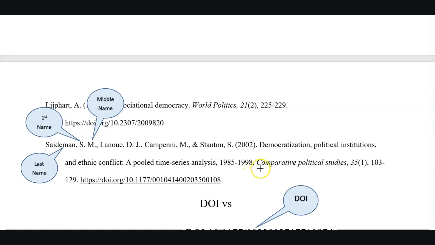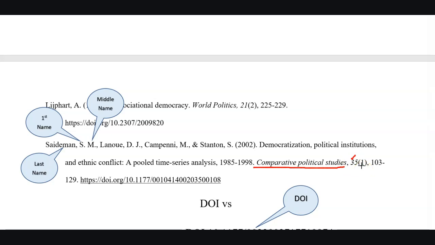Then set the text as italics. Write the full name of the journal in which the article was published. Here capitalization or non-capitalization should be in the same formatting as is used in the journal page itself. Then put a comma and write the volume number of the journal in which the article was published. Now set the style as non-italics.